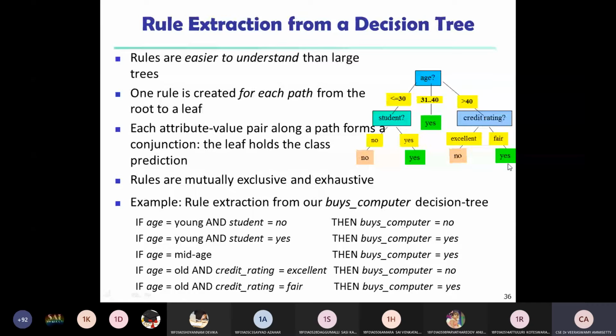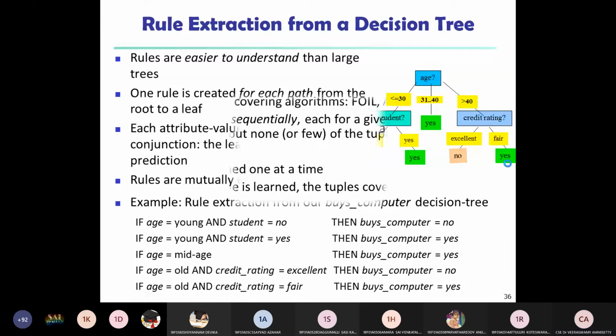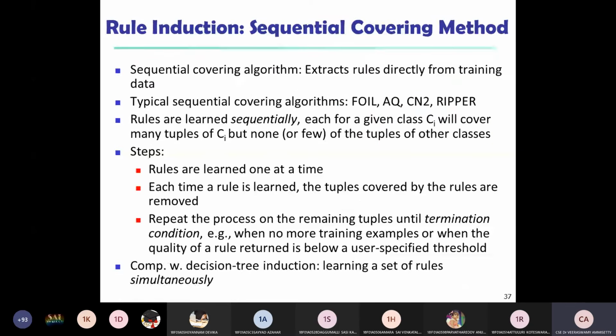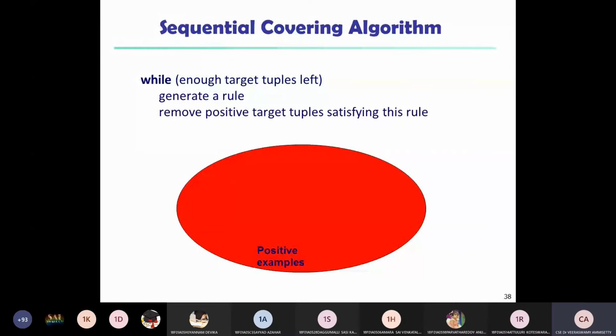So this is the way our classification process can be done from the data, by rule generation from a decision tree. So like that, you need to compute all the processing of the rules. Especially some rules are not covered by the sequential covering method, while some rules cover all kinds of process. The sequential covering algorithm will cover all kinds of decisions based on the decision tree to satisfy the condition of the rule.